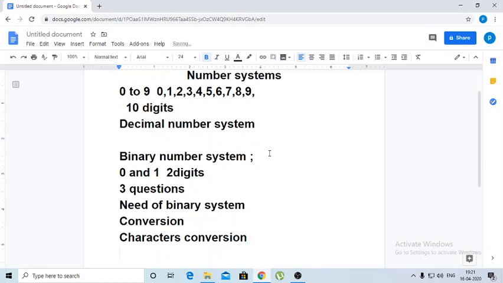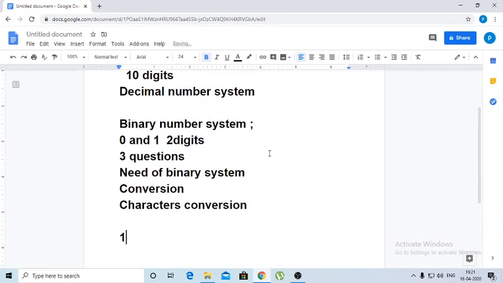So now students, today we are going to discuss the binary number system and conversion, addition of the binary number system here. First of all, let us start with the first question: need of the binary system.